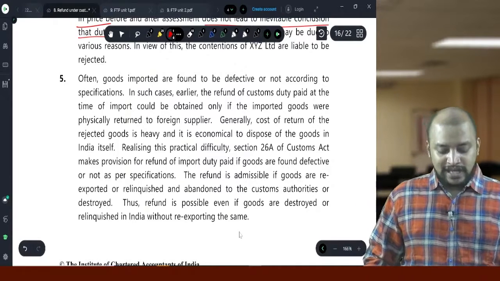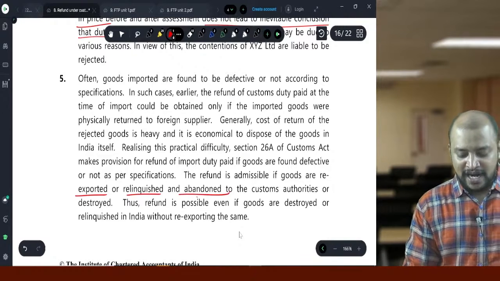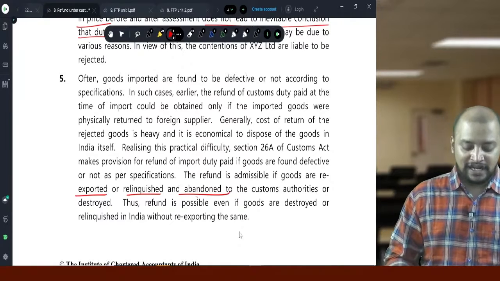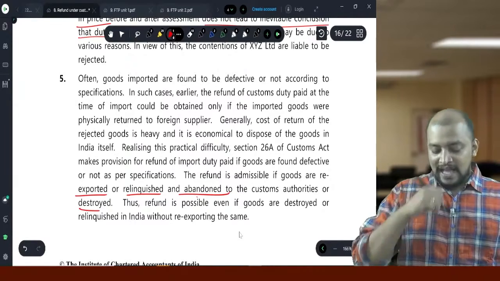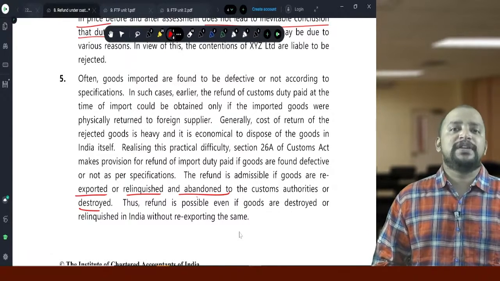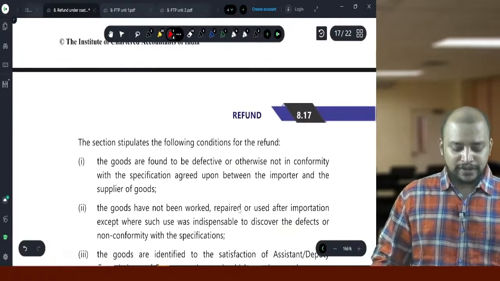So it is either exported, relinquished, abandoned to the customs authorities, which means relinquishment of title, or destroyed. Then refund is possible. And suppose the goods are prohibited goods or perishable goods, then it is not applicable. Okay, so that is with respect to this 26A.